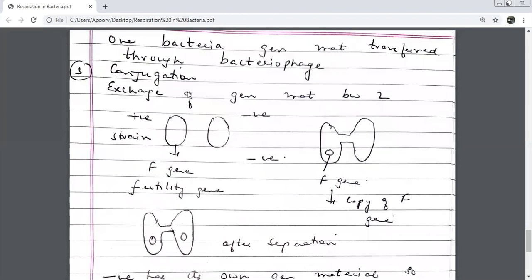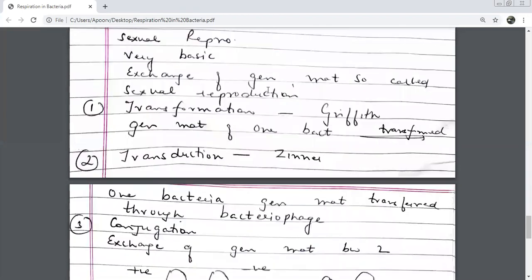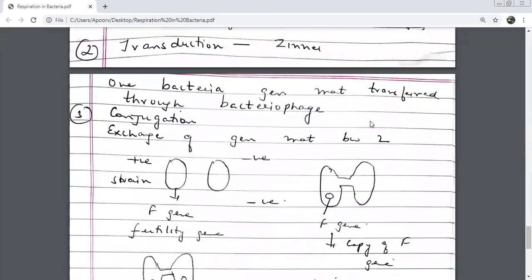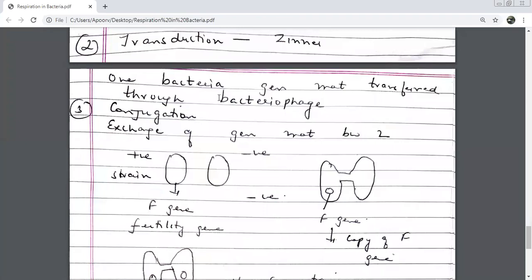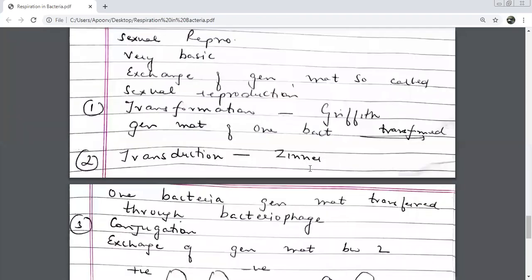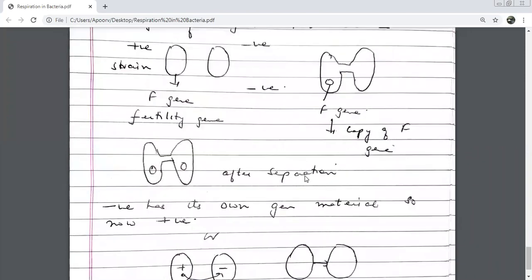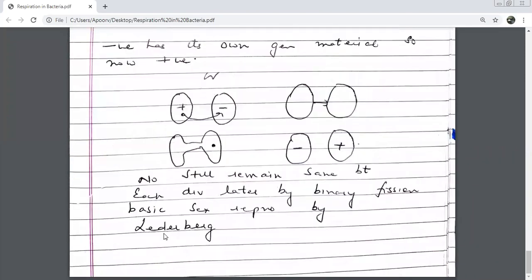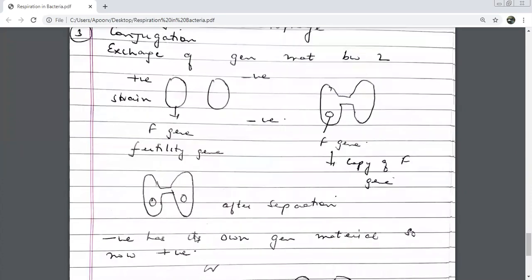And conjugation, who gave this process? Say the names once quickly. Transformation by Griffith. Transduction by Zinder. And conjugation is by Lederberg.